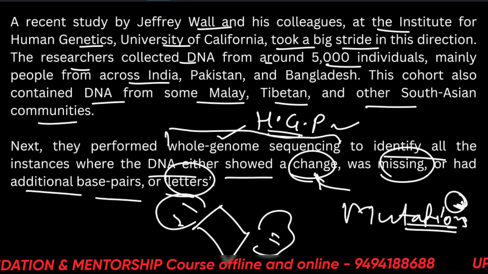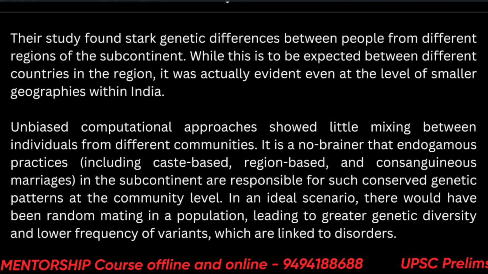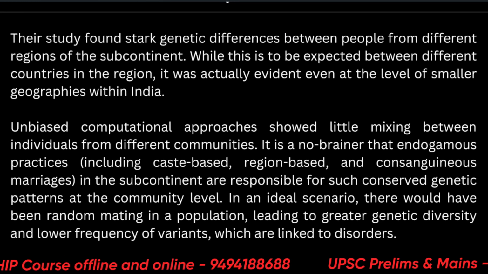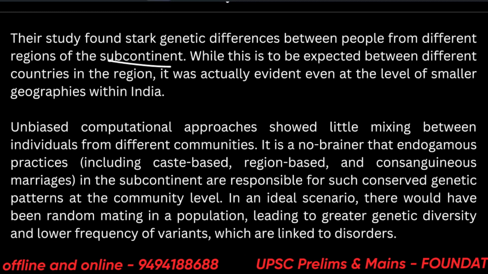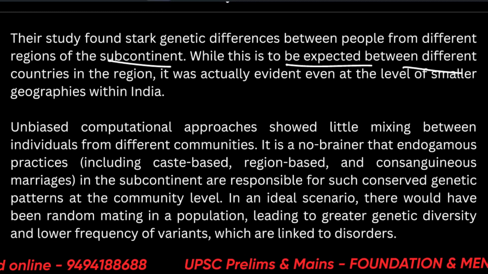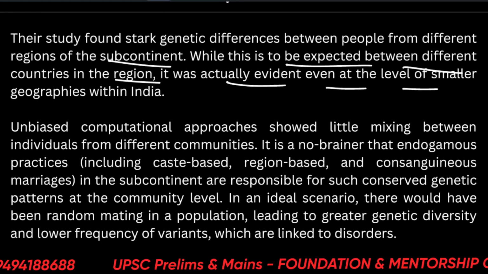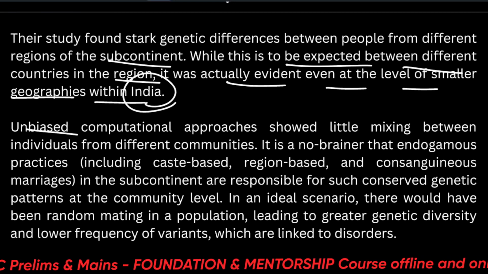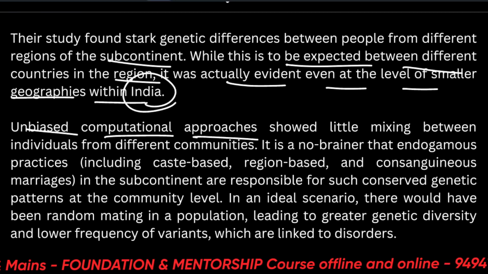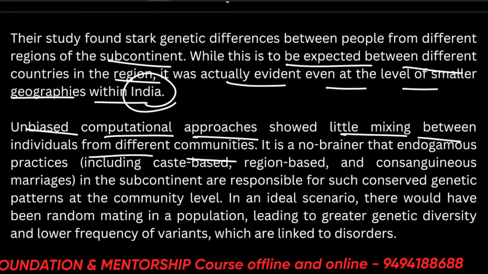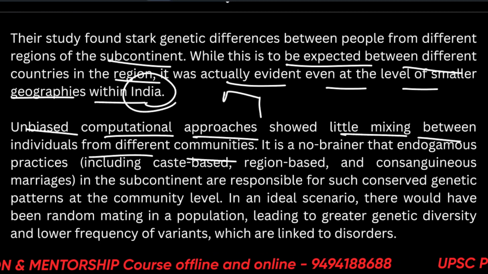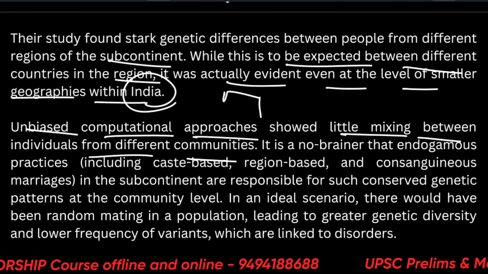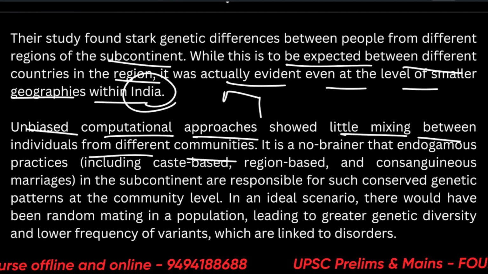Question can definitely come. Their study found a stark genetic difference between people from different regions. While this is to be expected between different countries in the region, it was actually evident even at the level of smaller geographies within India. Unbiased computational approaches showed little mixing between individuals from different communities. So this is one issue, that we are marrying people of only our community and caste again and again.